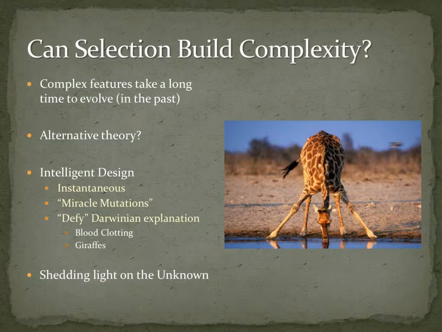Even the human eye, despite the millions of people that are prescribed prescription glasses every year, me included, is cited as something that is too complex for a thoughtless mechanism such as natural selection to have created. But what other alternative do critics present? Intelligent design is a form of creationism that suggests supernatural design is responsible for these complex feats that natural selection is supposedly incapable of. Supernatural processes cannot be the subject of science, and intelligent design for the most part is unscientific due to untestable claims such as these.